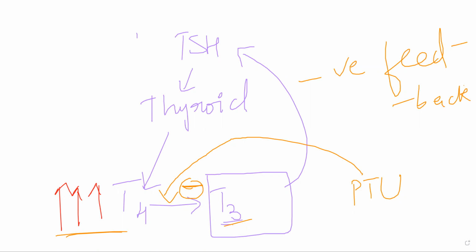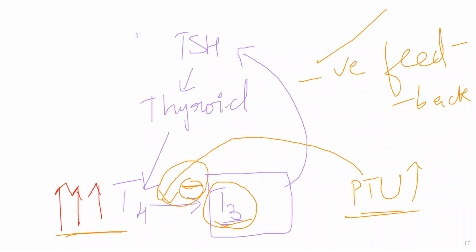Now, if you give an excessive dose of PTU, it will in turn start stimulating TSH even more, because if you give too high a dose of PTU, this effect of PTU will last for a very long period of time, more than normal. At that point, T3 levels will significantly go down, and that might lead to a hypothyroidism-like reaction, because of which negative feedback will get stimulated again.